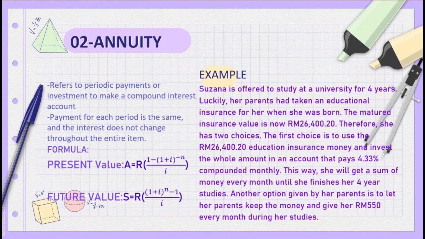Another option given by her parents is to let her parents keep the money and give her 550 ringgit every month during her studies. So this case is about annuity for chapter 4.